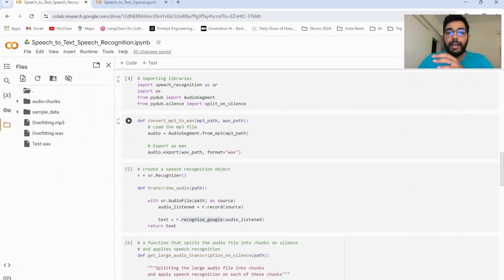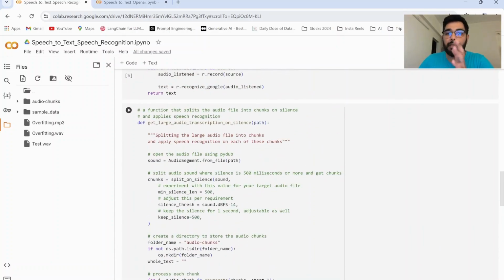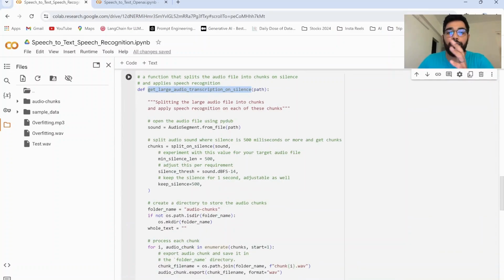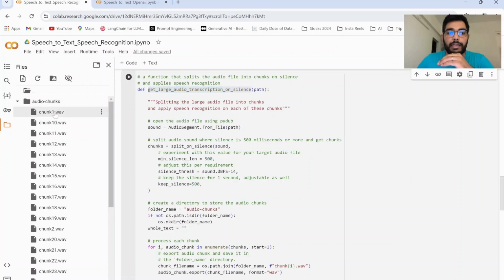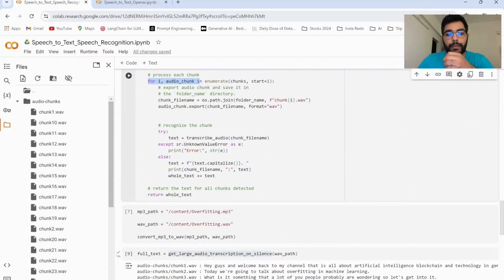Once we pass both of these paths over here, this particular function will convert the mp3 file into .wav format. This wav path will then be passed into get larger audio transcription on silence. We'll be passing this .wav file path into this particular function, which converts the whole larger audio into smaller chunks, and these chunks will be created over here. And post that, passing each of these chunks into a for loop one by one, we'll be transcribing the audio.